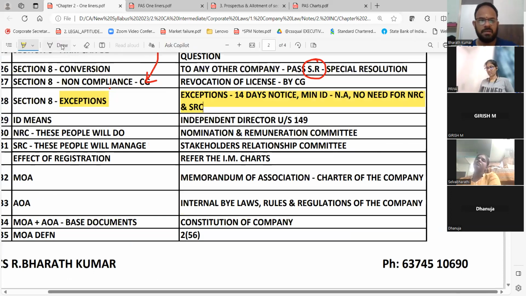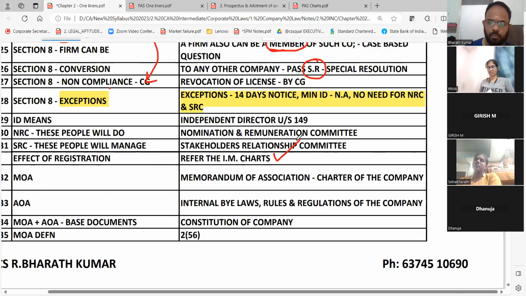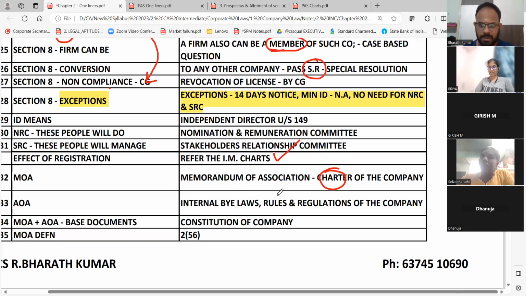Effect of registration, we already covered in the chart. You remember? In the institute material chart, we covered. What is a MOA? We said the charter of the company. AOA is called bylaws, rules and regulations. Now you can ask me, sir, how simple is this? Why are we wasting time doing all these things again?